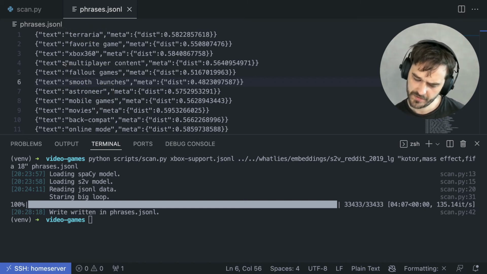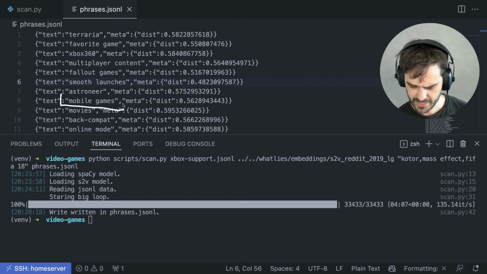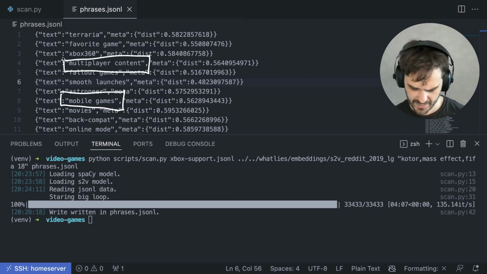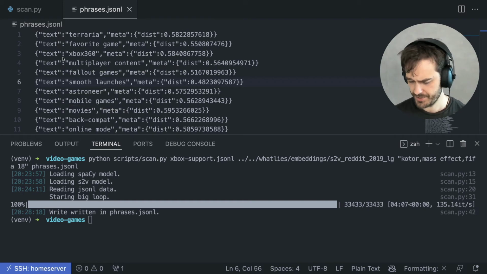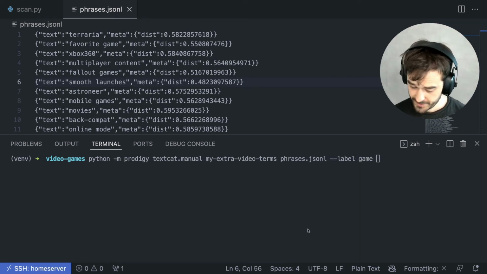But there are a couple of items that are not going to be relevant. So this term mobile games, for example, that's not referring to a specific video game. Multiplayer content, same story. So even though I'm pretty sure that there are going to be video games in this list, I will still need to go through them and actually annotate them. So let's set up Prodigy for this real quick.